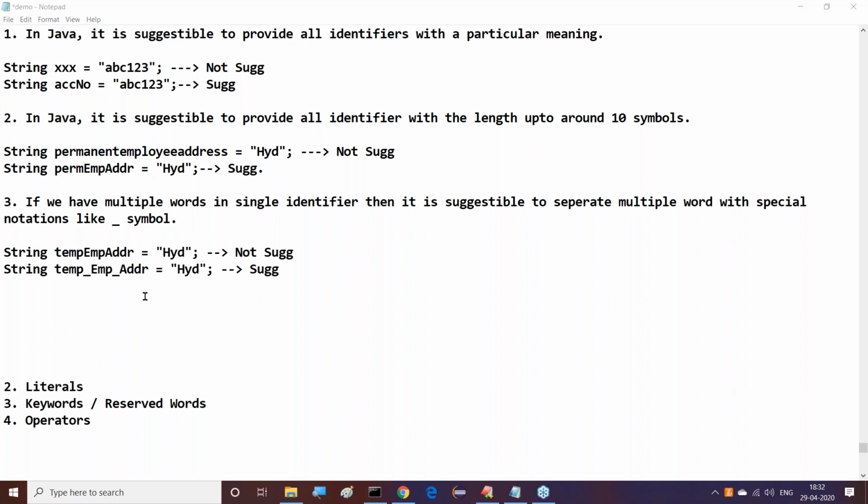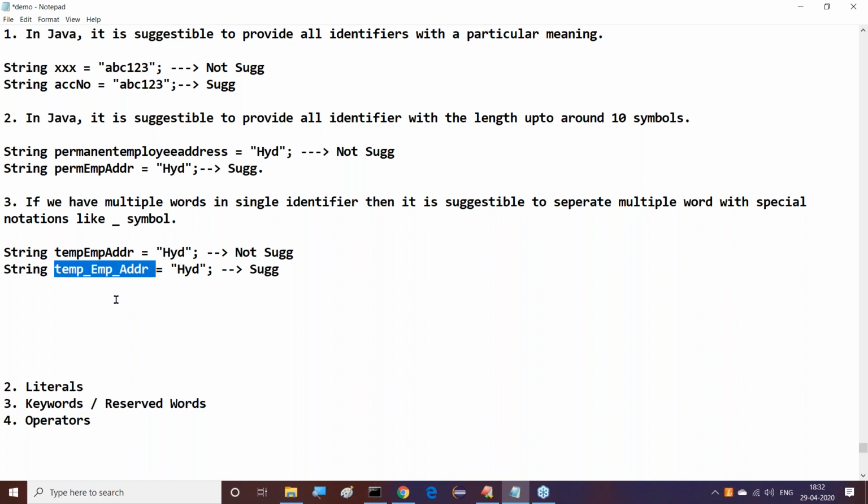If Java made all these conditions, everybody must follow them. But Java has provided suggestions only, which means you may follow or may not follow. That depends on you, but the suggestible thing is to try to follow that. In some situations you may use the other one, depending on the developer.